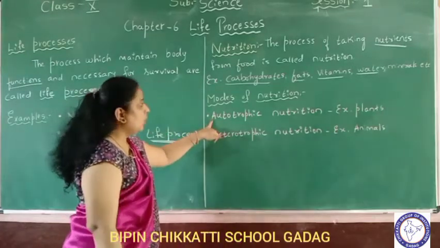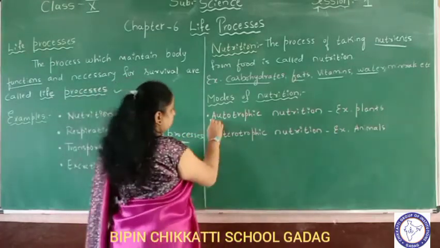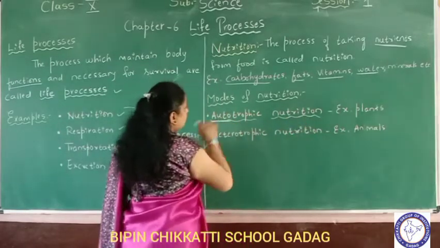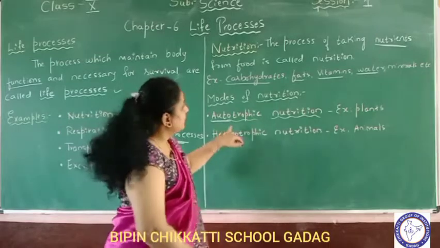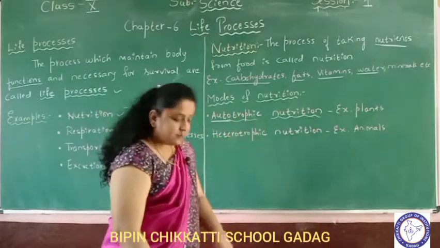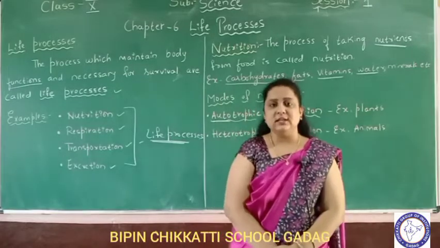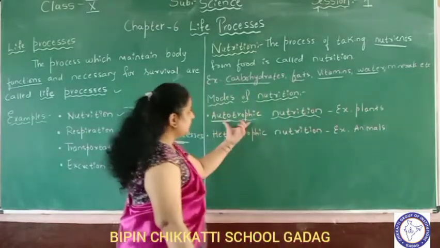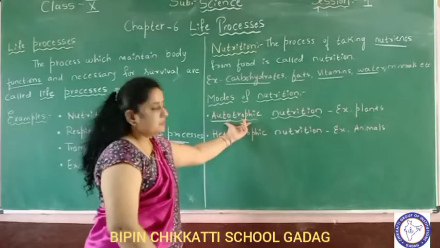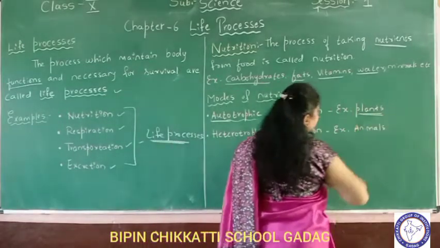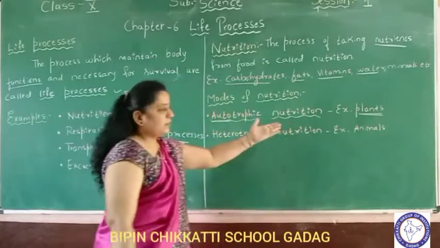Number 1, autotrophic nutrition. Auto means self. Here the organisms prepare their own food with the help of sunlight, water and other inorganic substances. Such type of nutrition is called autotrophic nutrition. For example, in plants. As you know, plants prepare their own food.